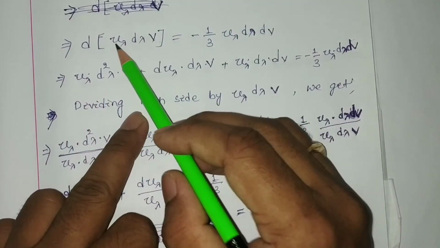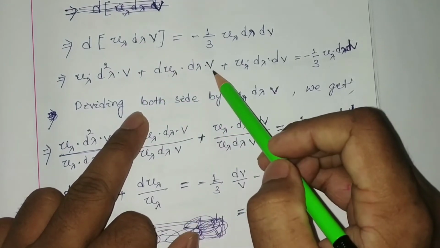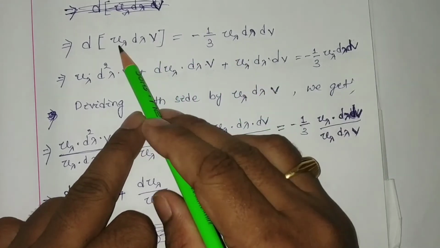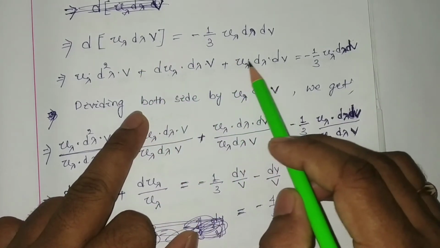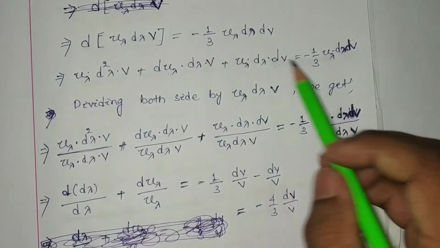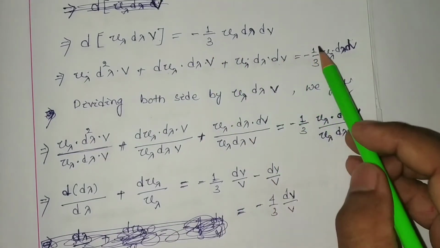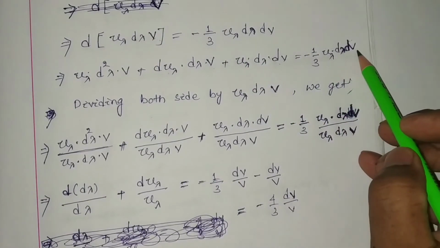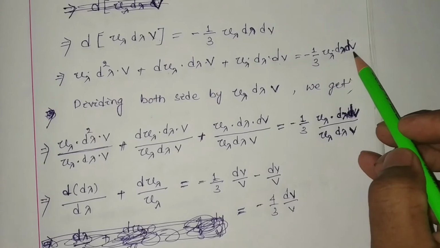So here d u lambda, d d lambda, and again the derivative of V, while the others do not change anything. So u lambda d lambda into dV will be equal to minus 1 by 3 u lambda d lambda into dV.